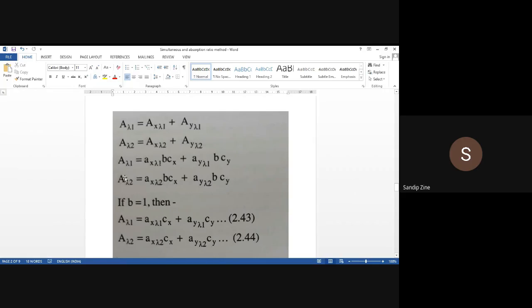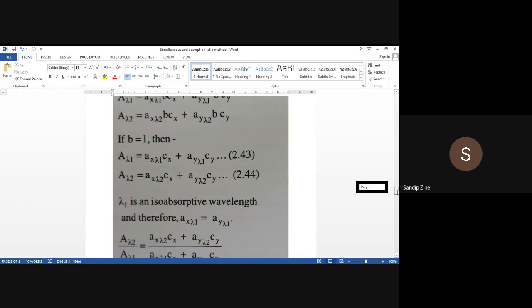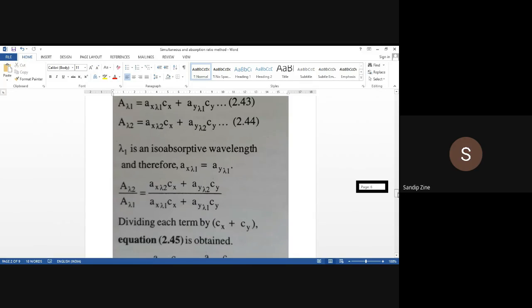So A lambda 1 is equal to ax lambda 1 into Cx plus ay lambda 1 into Cy. A lambda 2 is equal to ax lambda 2 into Cx plus ay lambda 2 into Cy. So these will be the base equations 2.43 and 2.44 that we will carry forward to solve for the concentration of X and the concentration of Y.